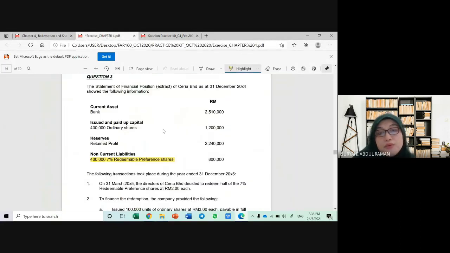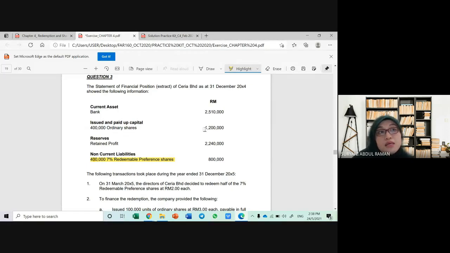So go back to our question. The new thing for you is the term redeemable preference share. The rest we already learned in chapter 2 and chapter 3, you already know what ordinary shares are and what retained profit is. Ordinary shares are the equity shares of the company. The company has no obligation to redeem the shares. Company tak ada satu kewajipan untuk menebus balik saham ini.